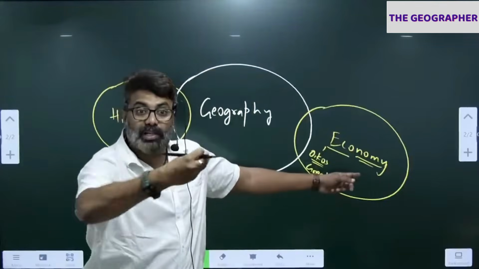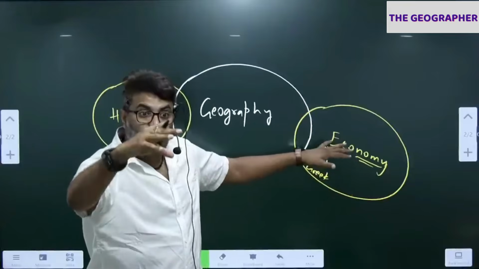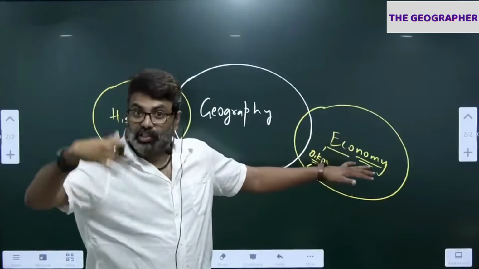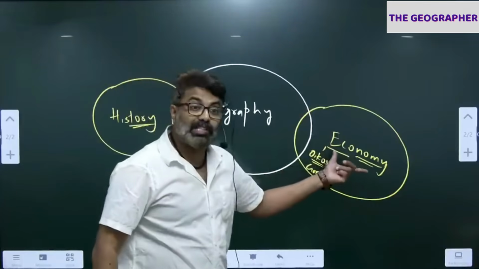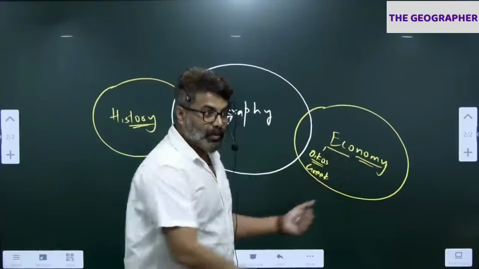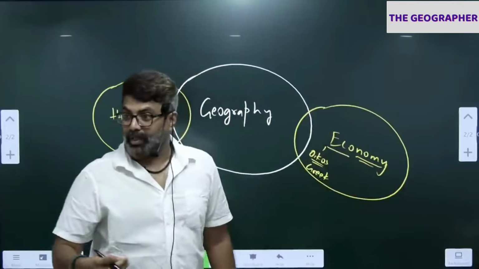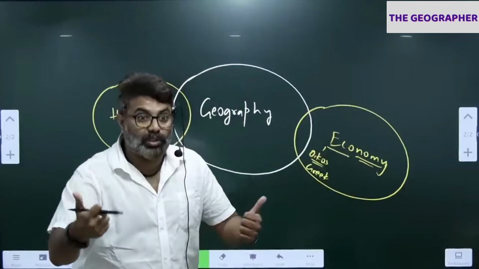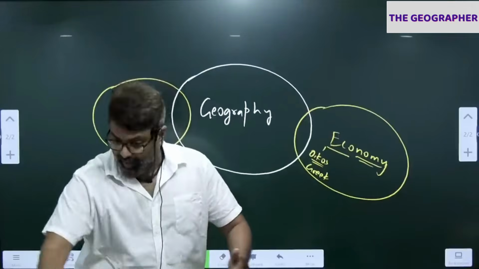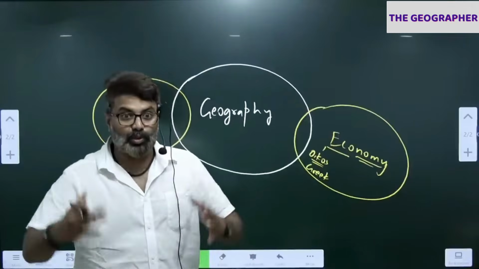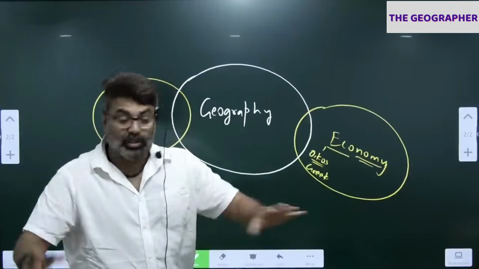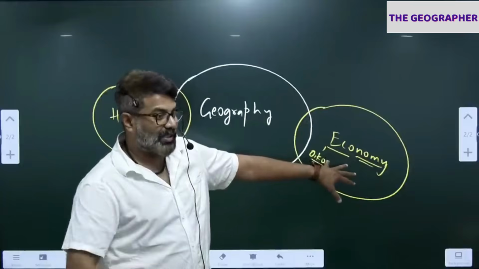So how you manage the resources at the household level, how you manage the resources at the district level, state level, national level is economics. Remember, eco means home. Nomi means management. So managing the resources, what resources? Financial resources, material resources, human resources. How you manage the resources is called economics.